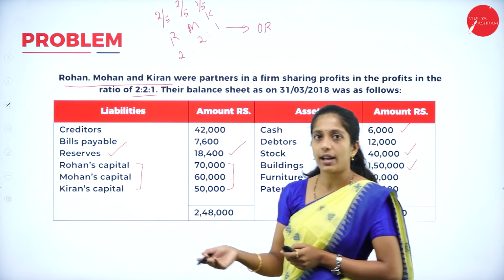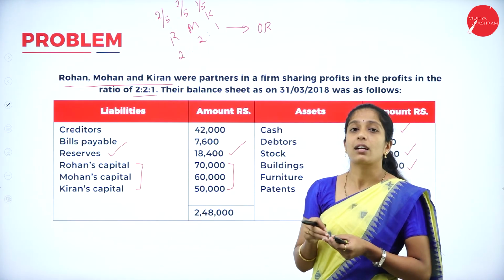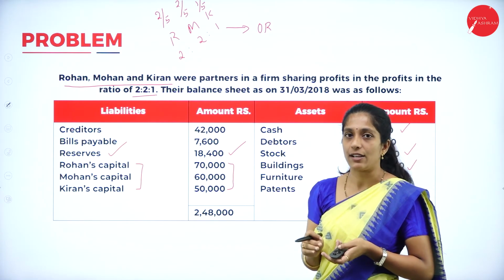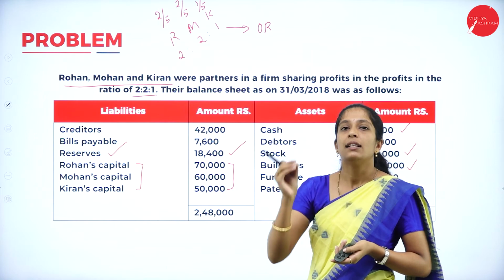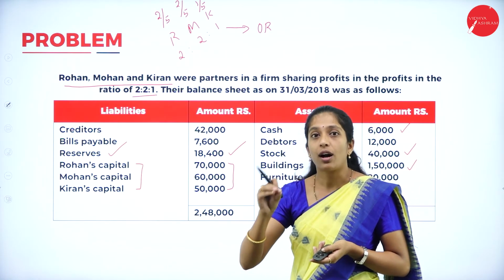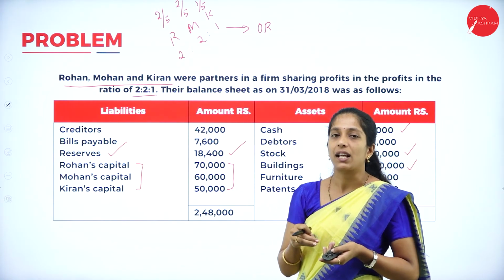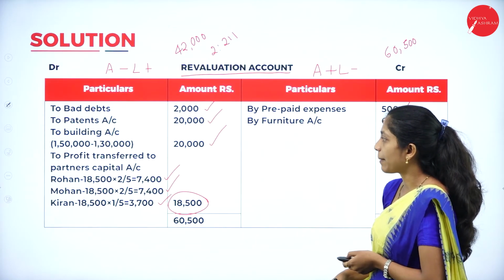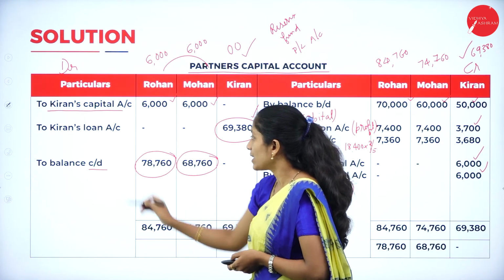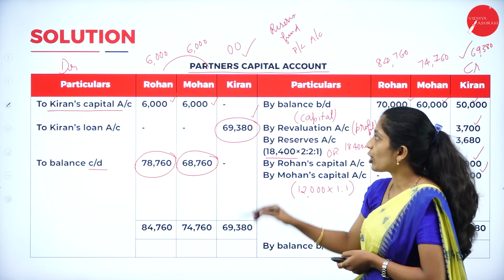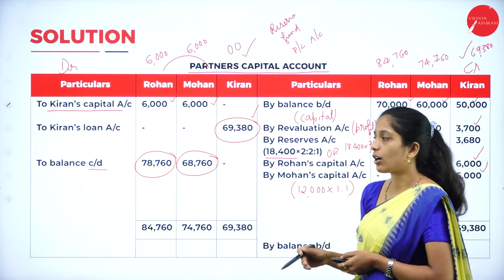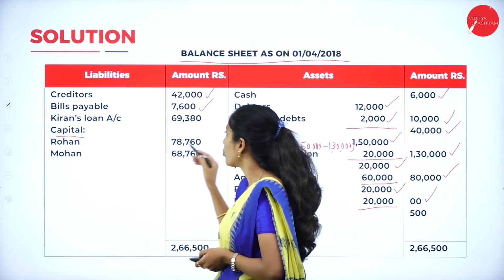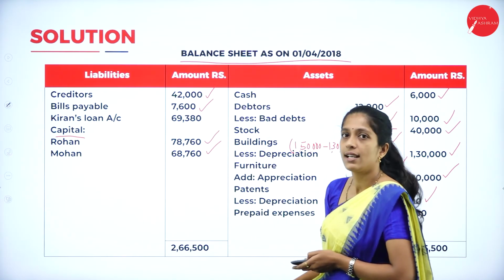Capital, once we have recorded this capital in the partners capital account as balance brought down, so no need to take it in the balance sheet. Then which capital do we have to take? The balance which we have got as a balancing figure in the partners capital account has to be taken as capital. Now go through the partners capital account. So we have carried down this amount. How much? 78,760 of Rohan and Mohan. So we shall record that as capital. So capital is Rohan 78,760 and Mohan 68,760.